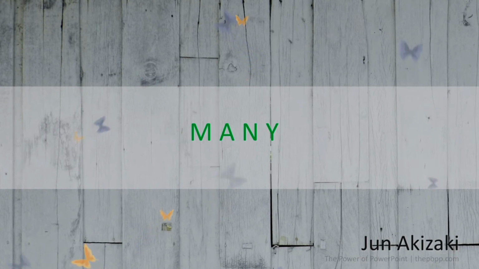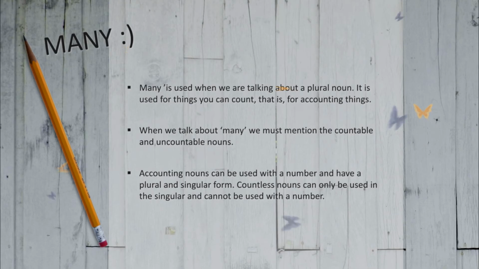Now we start with some examples and grammar of many. Many is used when we are talking about a plural noun. It is used for things you can count, that is, for countable things. When we talk about many, we must mention countable and uncountable nouns. Countable nouns can be used with a number and have a plural and singular form. Uncountable nouns can only be used in the singular and cannot be used with a number.